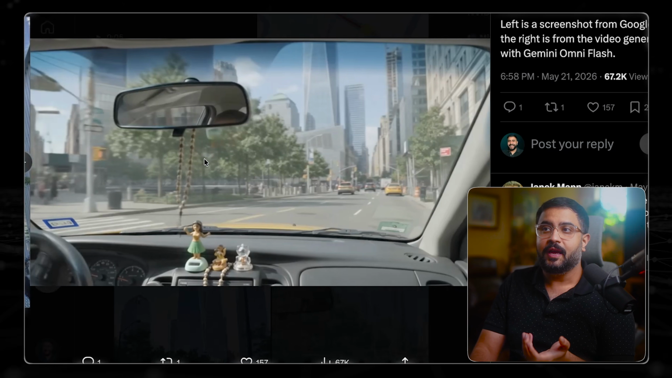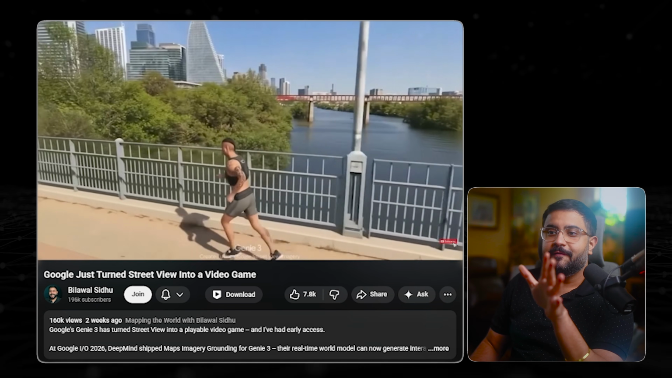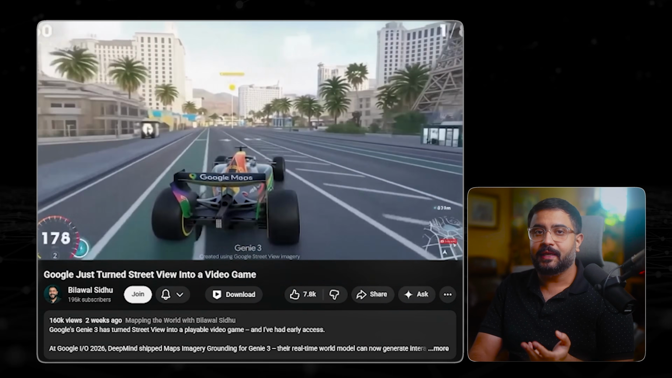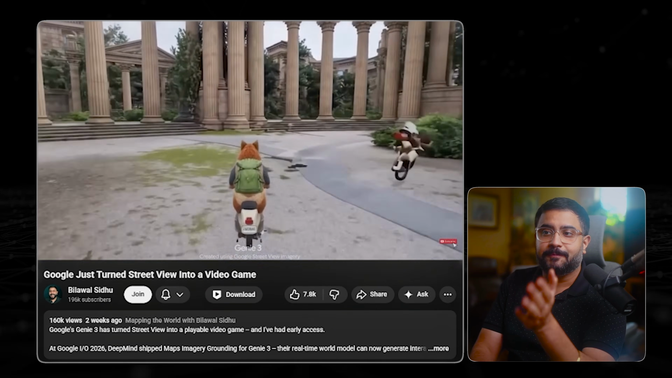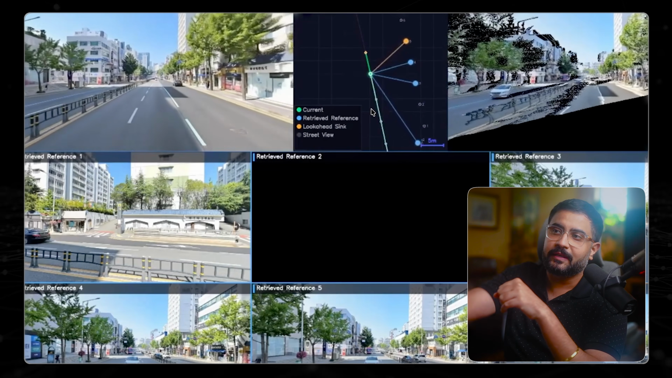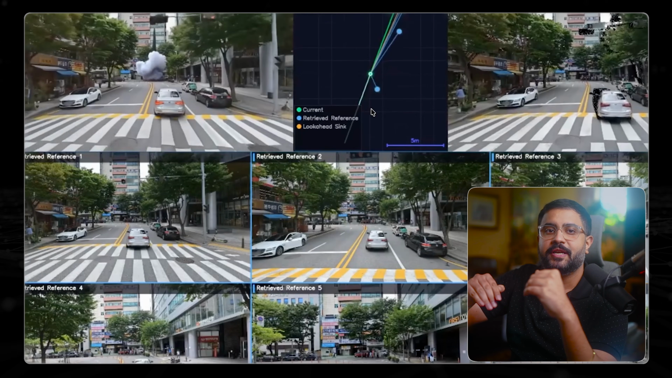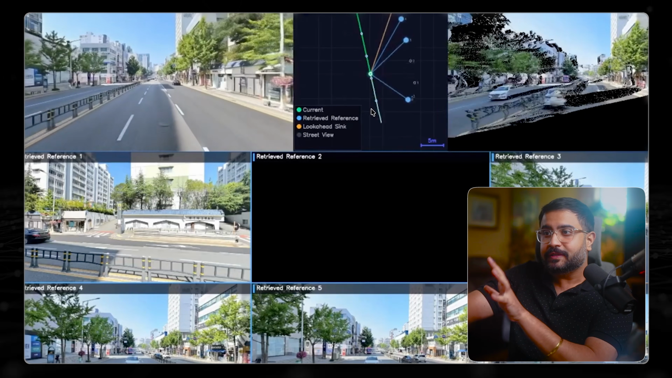Pretty freaking good. Now look, if you've seen my video on Google turning Street View into a video game using Genie, then you know that technique for spatial RAG, essentially loading up the sequential panos that are nearby and putting that into the context window, is how you get Omni and video models like it to create faithful renditions of real-world locations. And so that's where this is going.